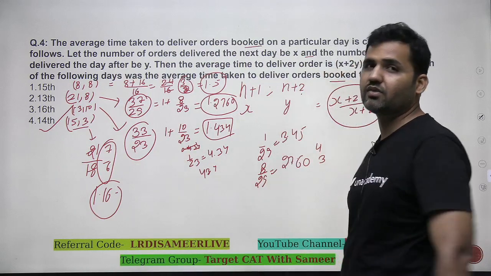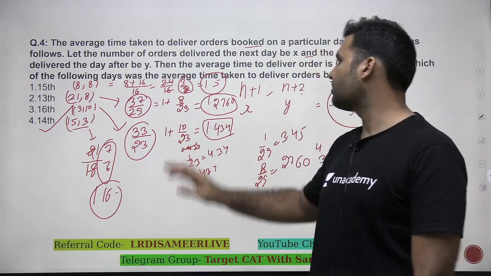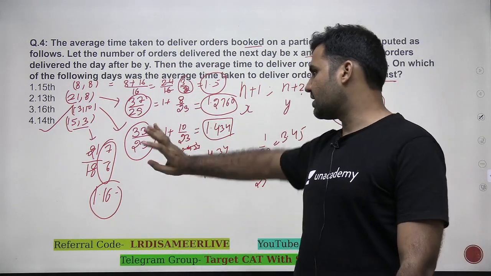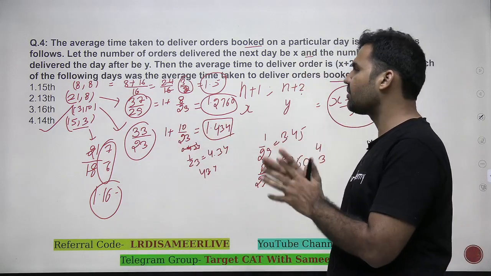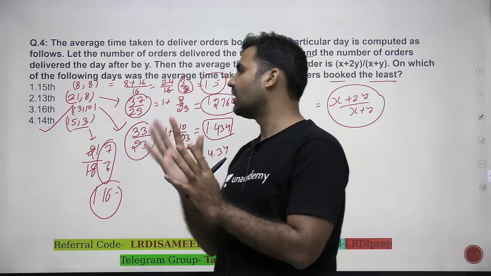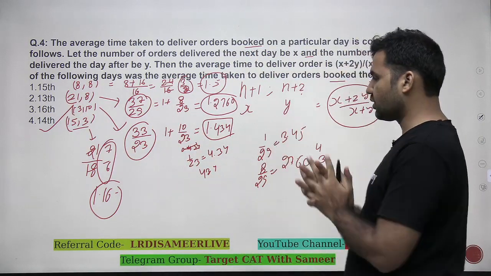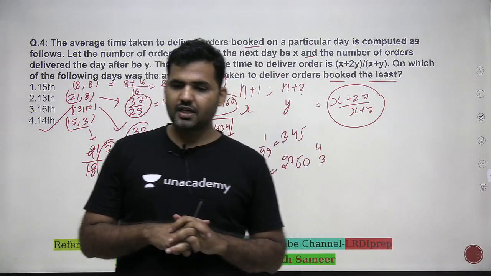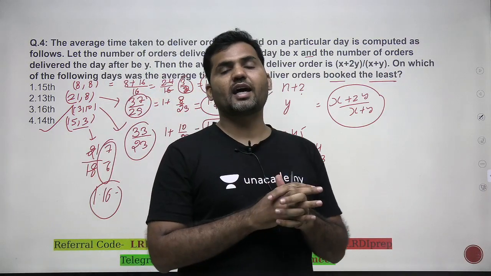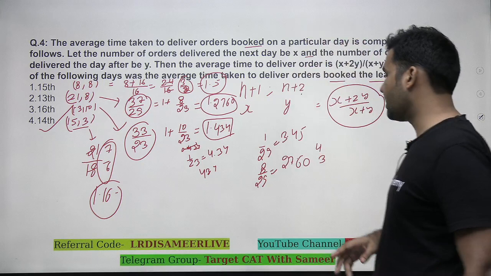You can cross verify once again the calculation part. Main part was to make the table. Just cross verify the calculation. I'm doing it live here in front of you. There might be some error, but I'm 101% sure the answer should be 14th. Just again cross verify it. If there is any correction, I'll let you know in the comment section. See you then, guys. This was a set of CAT 2020 slot 3. Very, very important and beautiful set.